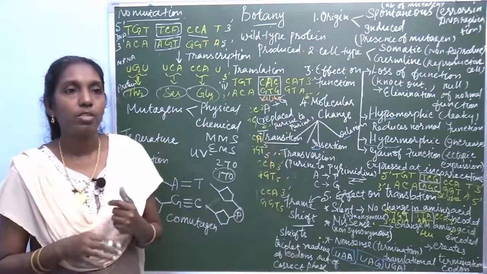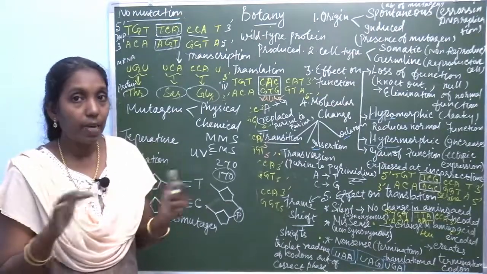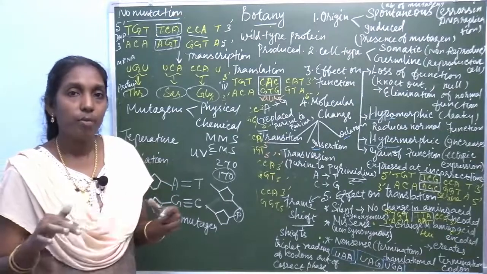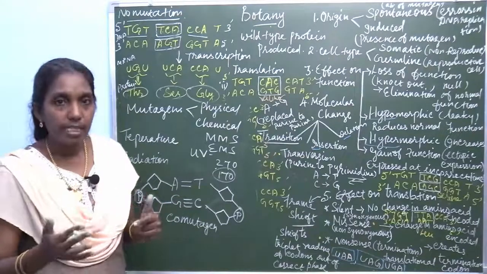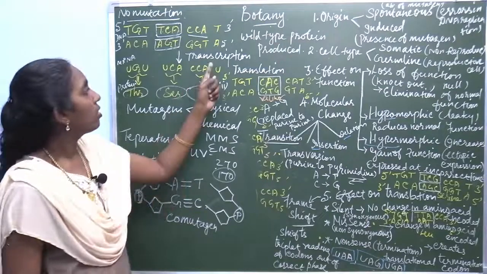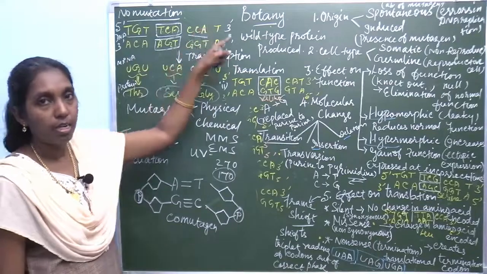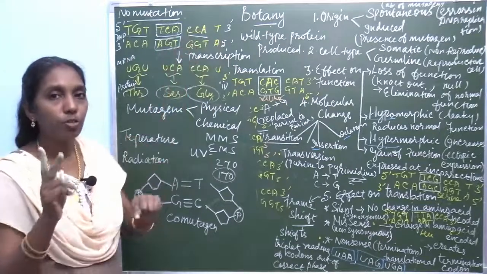Then nitrous oxide is one of the chemical mutagens. This chemical mutagen disturbs replication as well as transcription. When mutation takes place in the normal DNA sequences, it affects two processes.